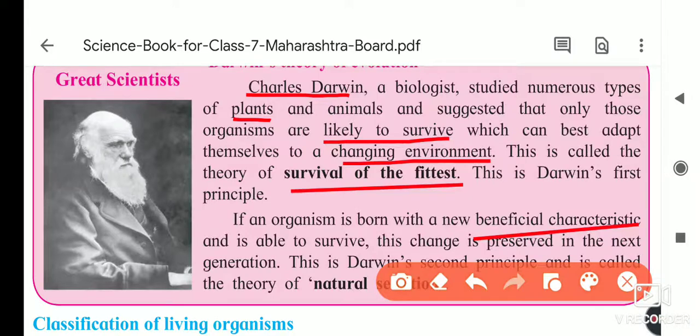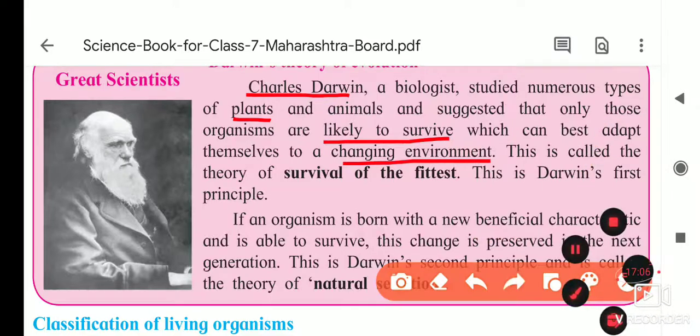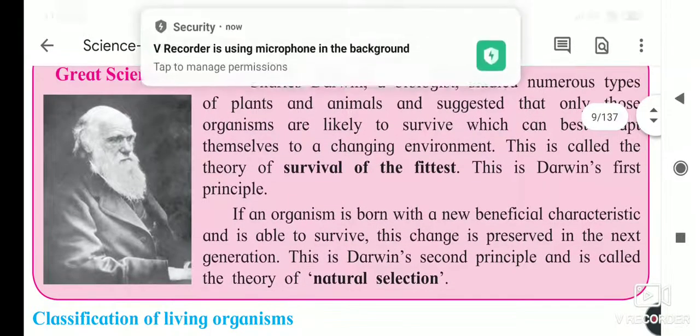However much we are developed, our next generation is more developed than us, and that is called survival: being born with new beneficial characteristics, being able to survive, and this change is present in the next generation. This is called Darwin's second principle, the theory of natural selection. In nature, those who are stronger get to survive, and those who are weaker can die.